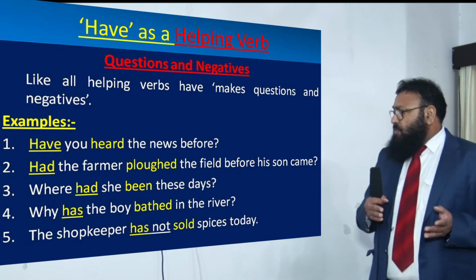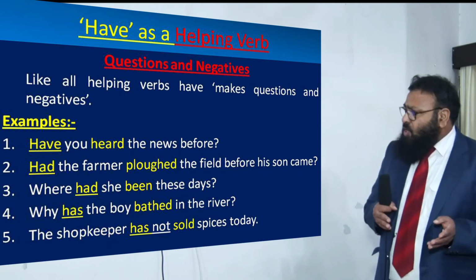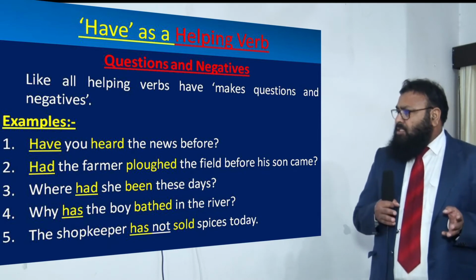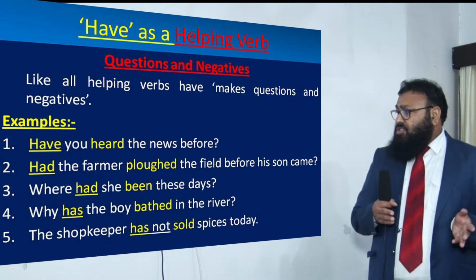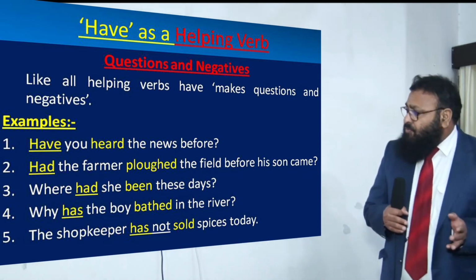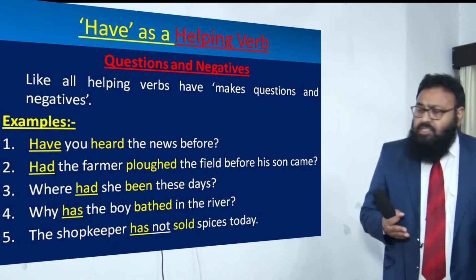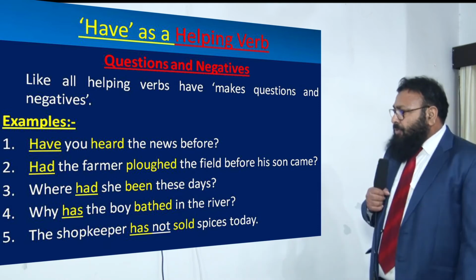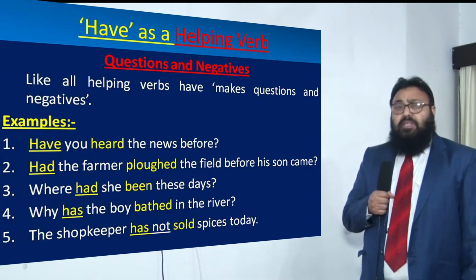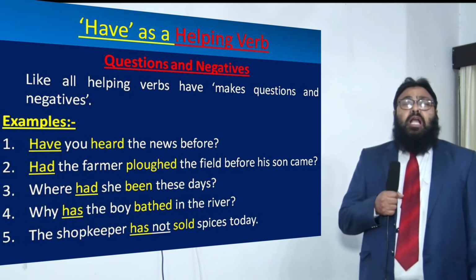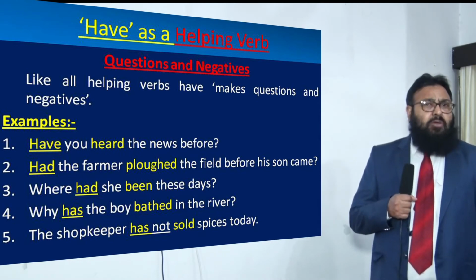Had the farmer plowed the field before his son came? Once again, it is past perfect tense, and had has been used, inversion has taken place. It is an interrogative sentence. Where had she been these days? Once again past perfect tense, it is helping the main verb been, and it is an interrogative sentence, WH type. Why has the boy bathed in the river? Has is a helping verb, in the present perfect tense, and it is helping the main verb bathed, and it is in interrogative WH form.